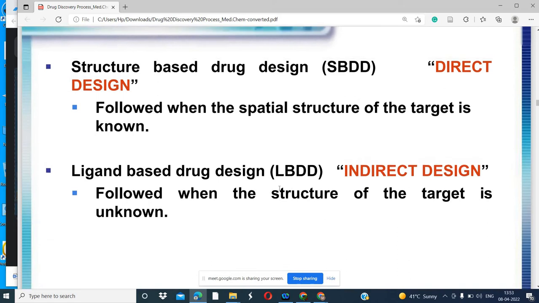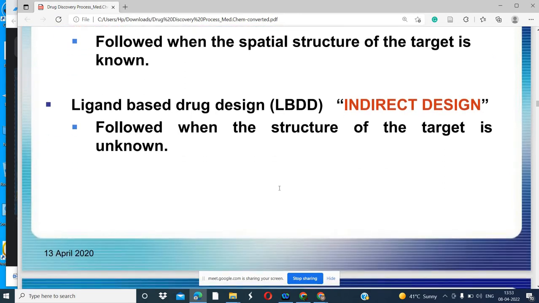In the above procedure we only have the target structure, then we design the new drug, but in ligand based drug design we have the ligand. Already we have the drug medicine that we are using, and we are modifying that existing drug. So it is a less costly procedure because we already have the drug, and we modify it to maximize the efficiency, potency or efficacy of that drug.